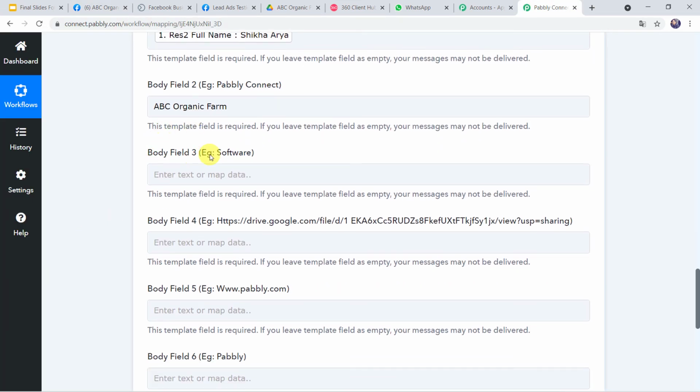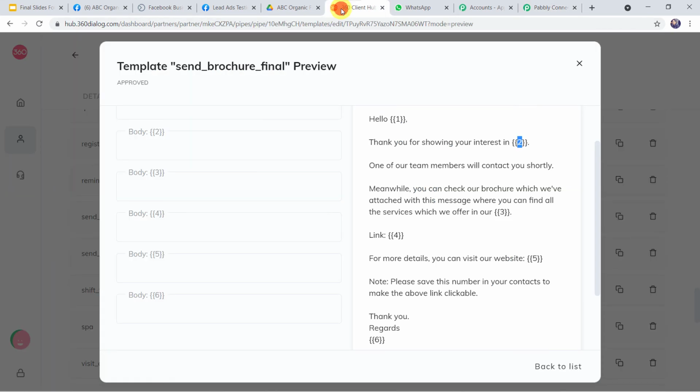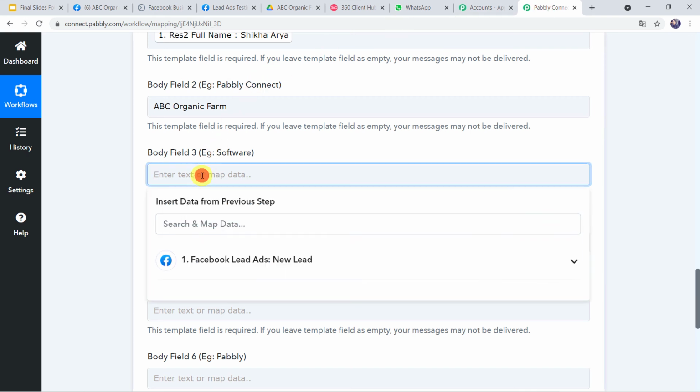Now body field 3, example software. Here, meanwhile you can check our brochure which we have attached with this message. We can find all the services which we offer in our organic farm business. So let us just type the same over here, that is organic farm business.